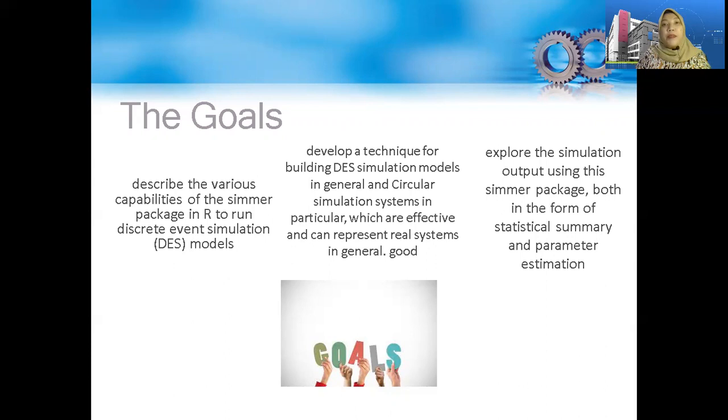Second, develop a technique for building DES simulation models in general and circular simulation systems in particular, which are effective and can represent real systems in general well. Last, explore the simulation output using the Simmer package, both in the form of statistical summary and parameter estimation.